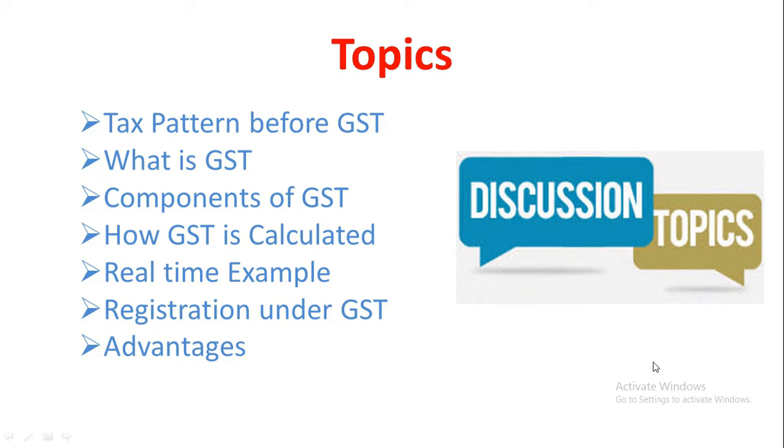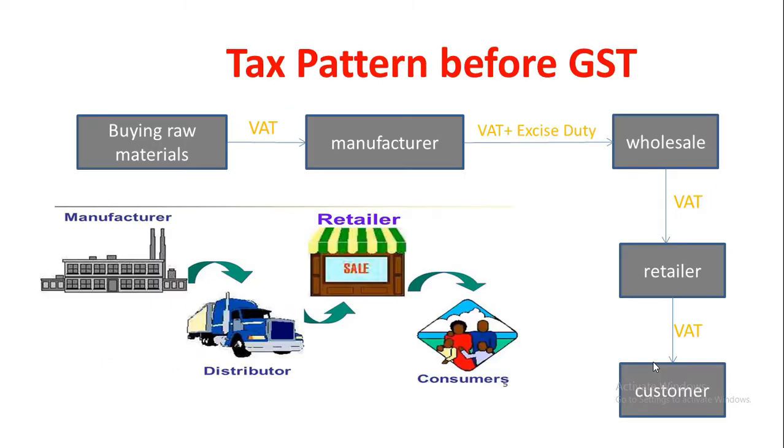How is the tax pattern before GST? What is GST? Its components, how it is calculated, who can register, and what are its advantages. Before the GST was introduced, the process chain was in this way. Here, the tax is paid on the value of goods and margin. At every stage of the production process, this would make a higher amount of total taxes, resulting in the customer paying higher costs for goods and services.